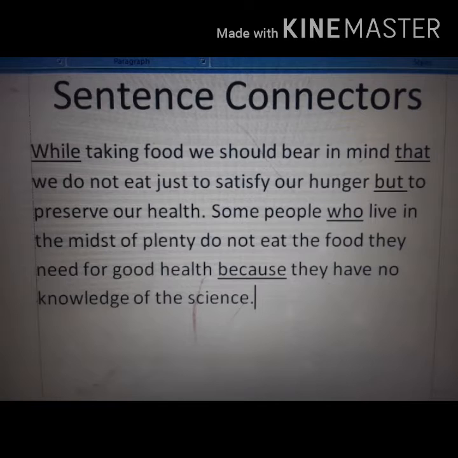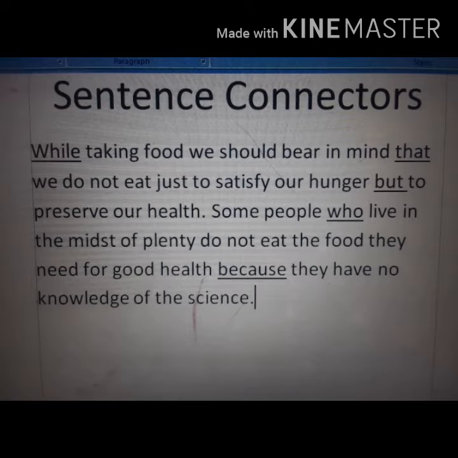While taking food, we should bear in mind that we do not eat just to satisfy our hunger, but to preserve our health.